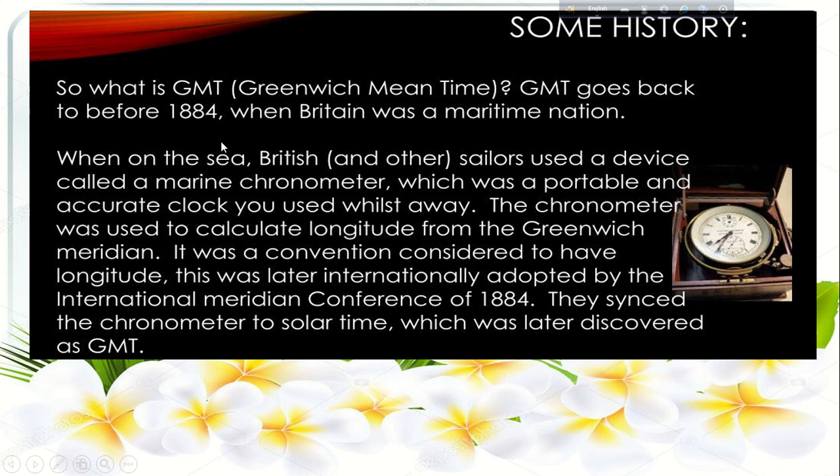So GMT goes back to before 1884, when Britain was a maritime nation. When on the sea, the British sailors used a device called a marine chronometer, which was a portable and accurate clock. The chronometer was used to calculate longitude from the Greenwich meridian, and it was a convention. This was later internationally adopted by the International Meridian Conference of 1884, and they changed the chronometer to solar time, which was later discovered as GMT.